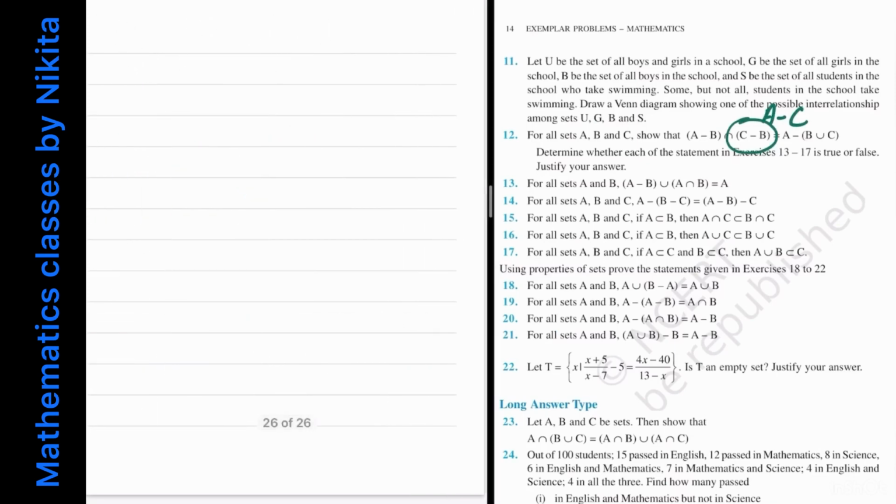So note that LHS is not equal to RHS. So hence the given statement is false.